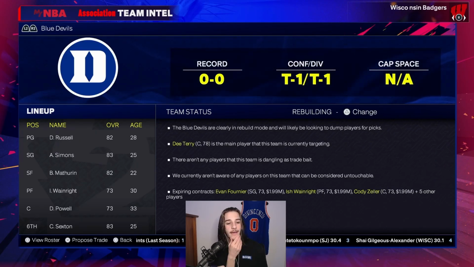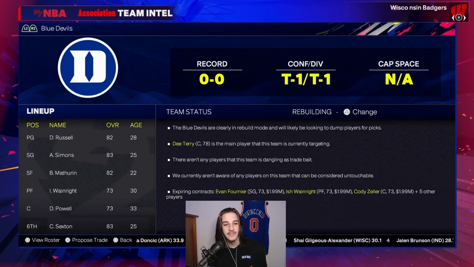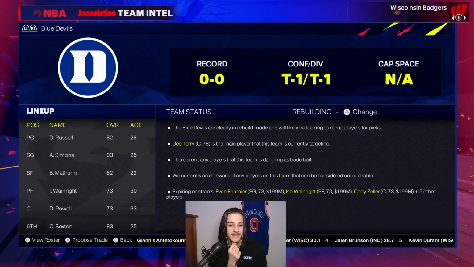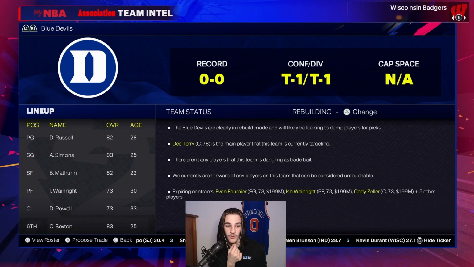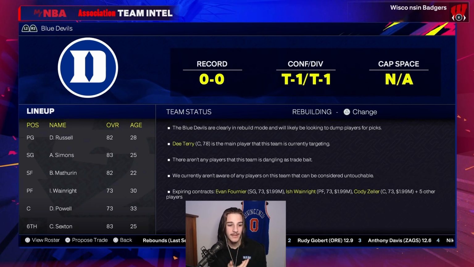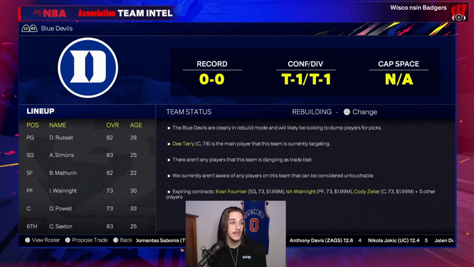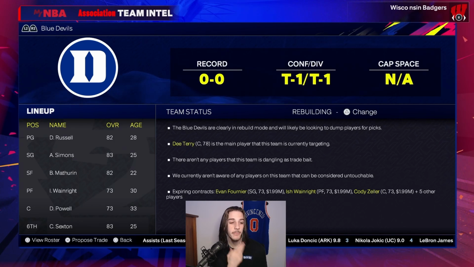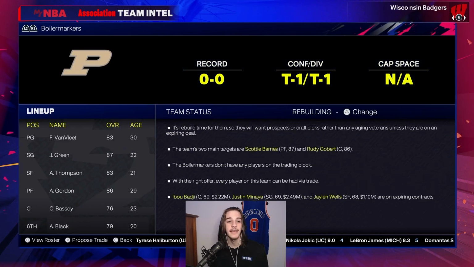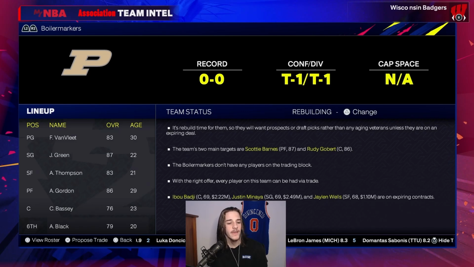Next, we have Duke, who in real life obviously is one of the best schools, but here they didn't really get a lot of commits. D'Lo, Anthony Simons, Benedict Mathurin, Colin Sexton off the bench. This is one of the teams that should definitely be in that late signing period to try and pick up some better players.